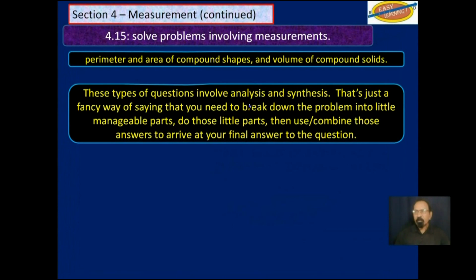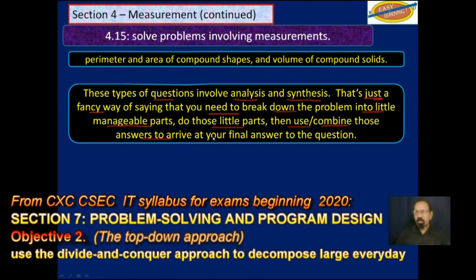Now, these types of questions involve analysis and synthesis. Now, that's just a fancy way of saying that you will need to break down the problem into little manageable parts, do the little parts, and then use or combine those answers to arrive at your final answer.